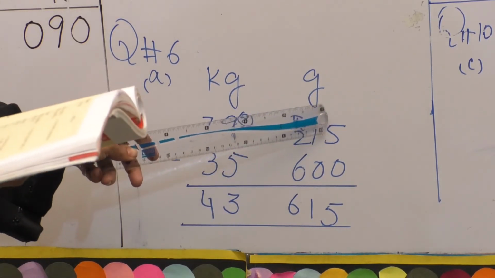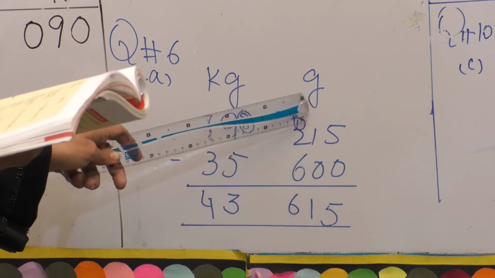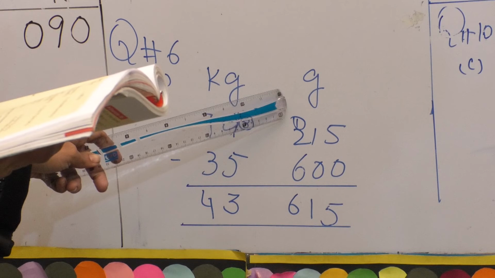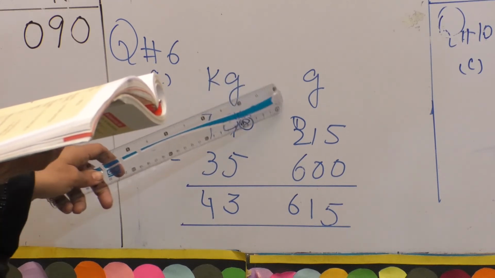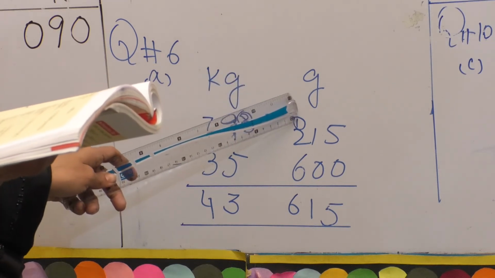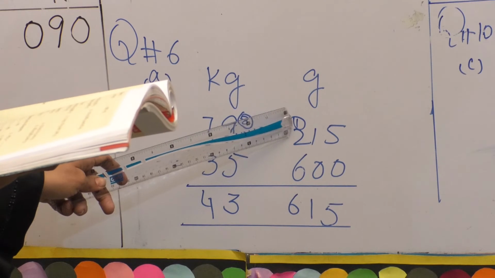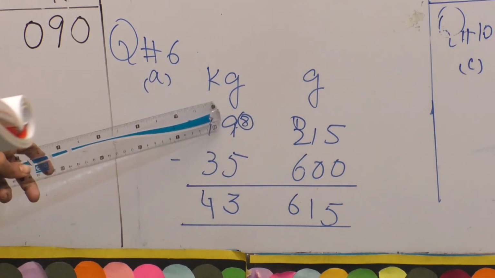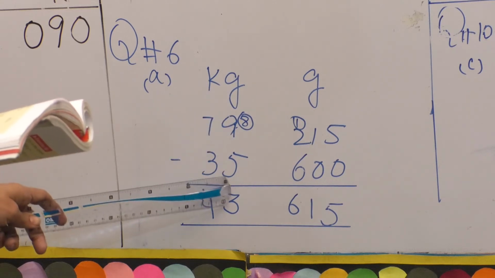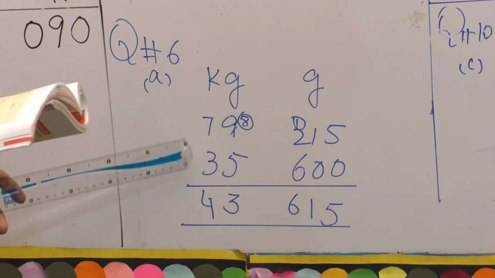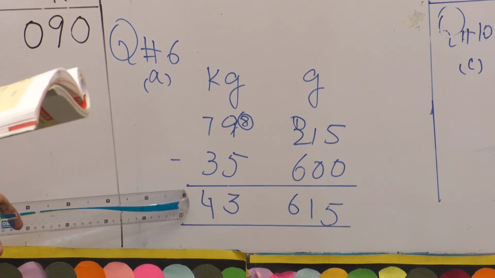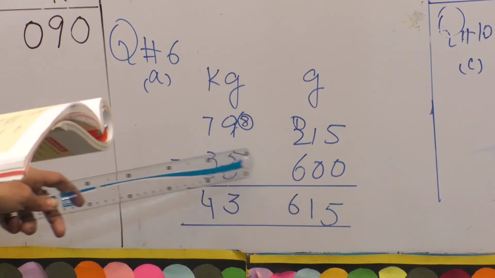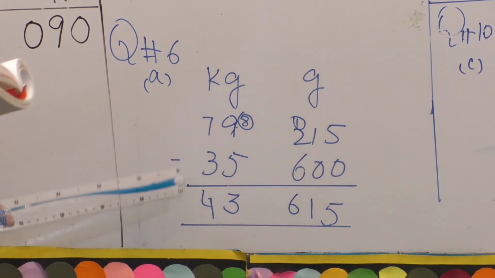Start from the gram side. 5 minus 0, 5. 1 minus 0, 1. Here we have 2, so we will borrow one number from this side. So it will become 12. 12 minus 6 will become 6. Now here we are left with 8. 8 minus 5, 3. And 7 minus 3, 4. So we get 43 kg, 615 grams. You will do the remaining questions in the same way.